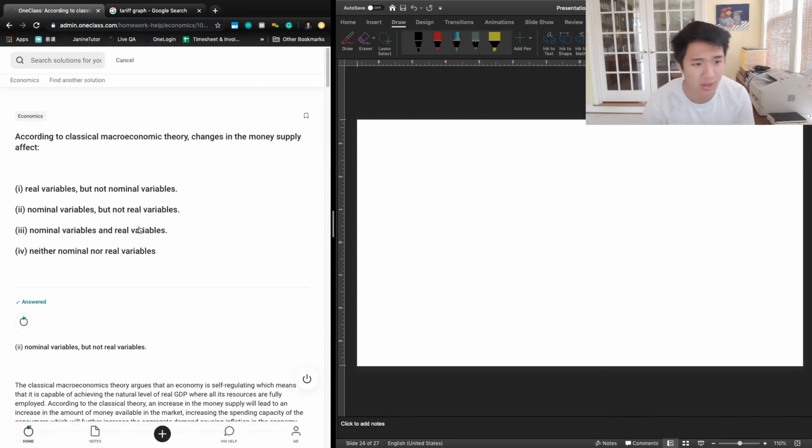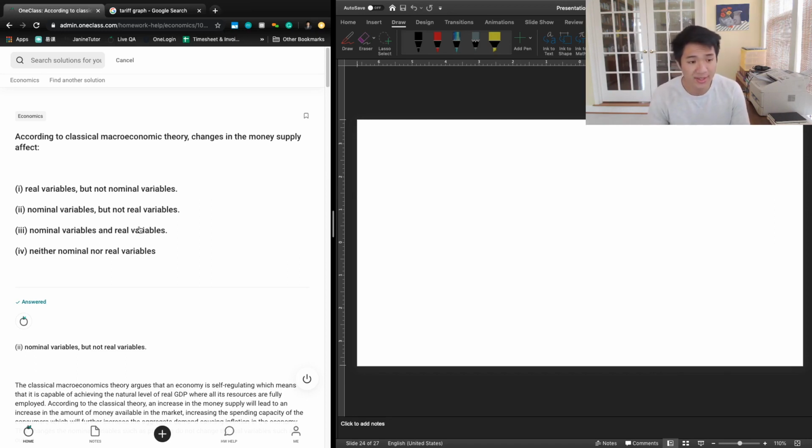So next question says, according to classical macroeconomic theory, changes in the money supply affect: 1. Real variables but not nominal variables. 2. Nominal variables but not real variables. 3. Nominal variables and real variables. 4. Neither nominal nor real variables. And so we want to know the idea.